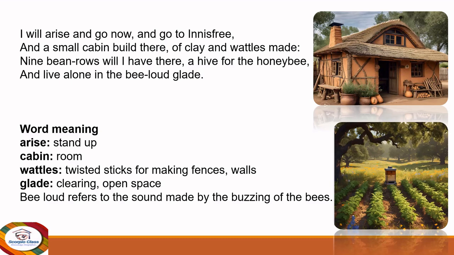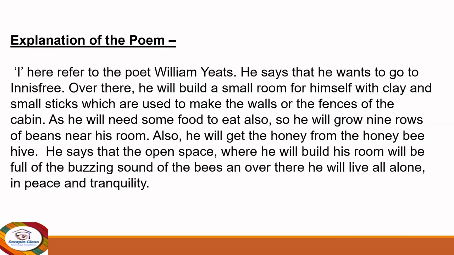So let us see in detail the explanation of this stanza. Here, I refers to the poet William Yeats because he's sharing his experience. He says that he wants to go to Innisfree. Over there, he will build a small room for himself with clay and small sticks which are used to make the walls or the fences of the cabin.